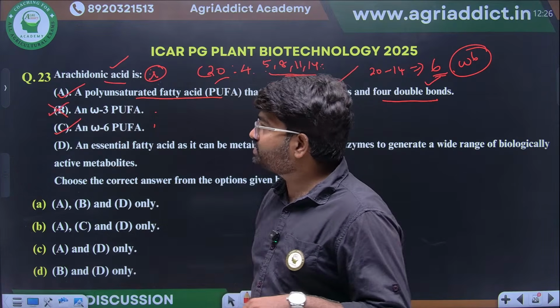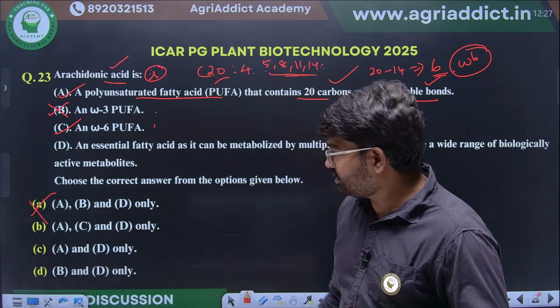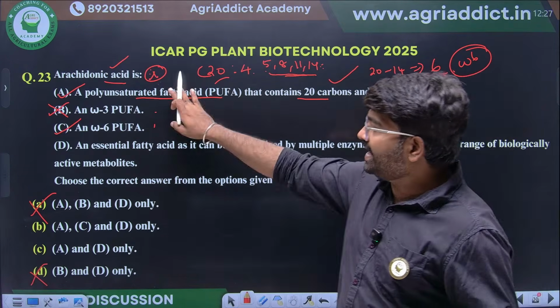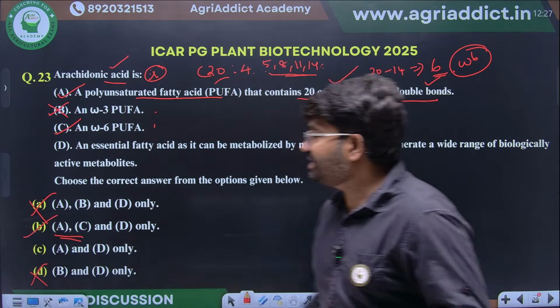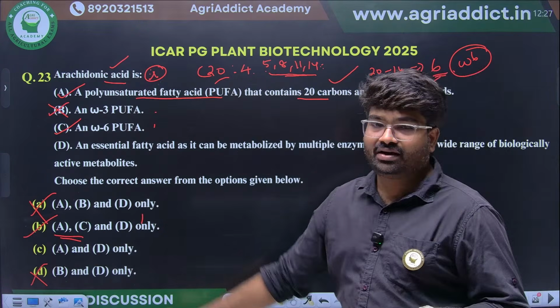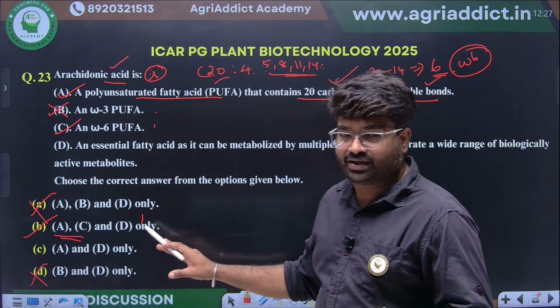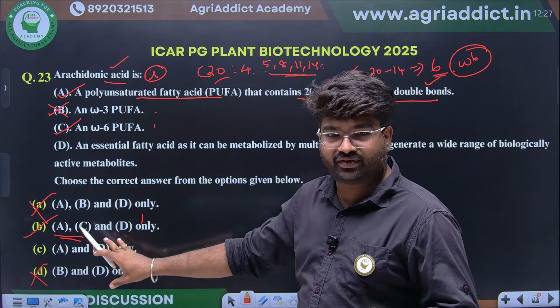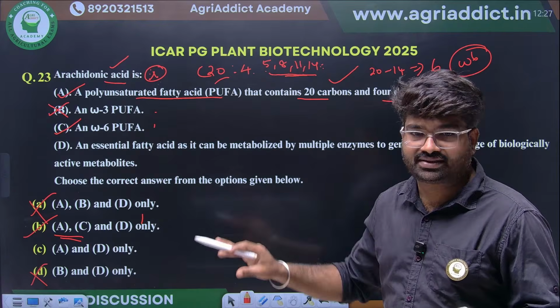So wherever option B is coming, those are all wrong. See here, here option B is coming, it's wrong. Here option B is coming, that will also be wrong. So A and C is right. So A and C is coming here. This will be the right option because D they have given in all the options. Clear? This is the elimination method. You have to work smartly also. Wherever our right option is coming, check that first. Wherever a wrong option is there, we have to eliminate it. Then we have to pick the answer rightly.